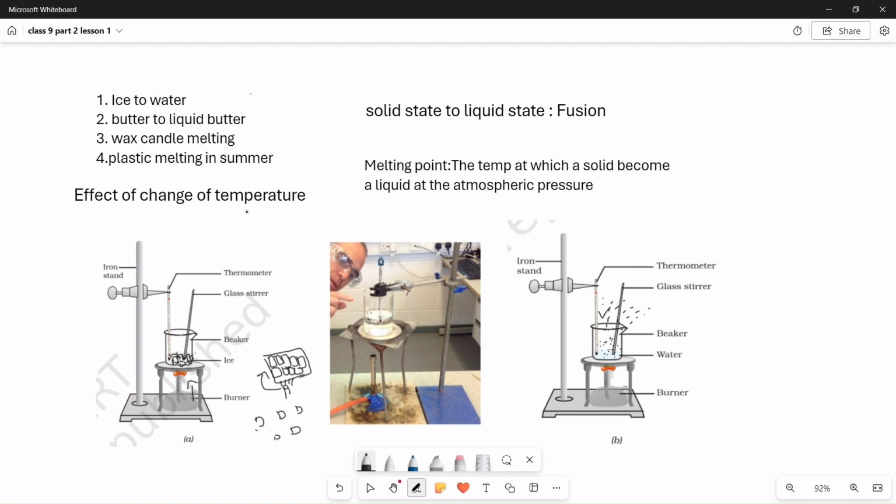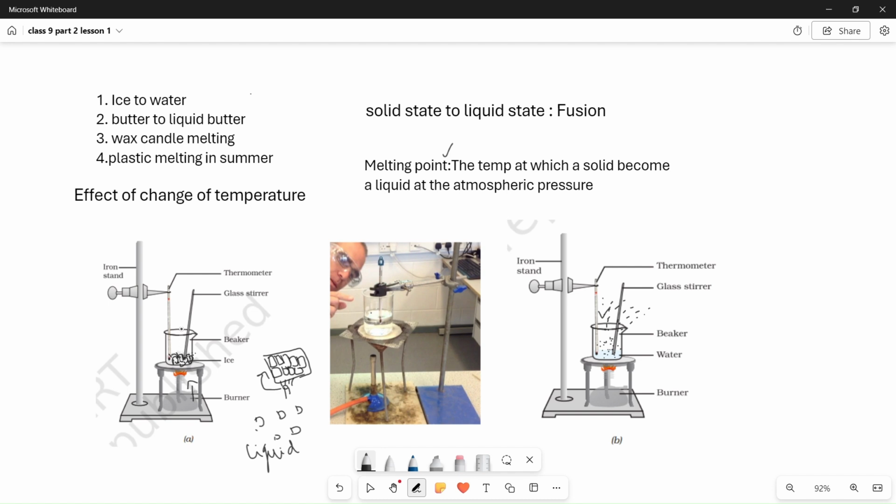When you increase the temperature, the kinetic energy increases, then the space between the particles also increases, then it converts into liquid. This process is called melting. The temperature at which this process starts is called the melting point. The temperature at which a solid becomes a liquid at atmospheric pressure is called the melting point. That is what is happening here.